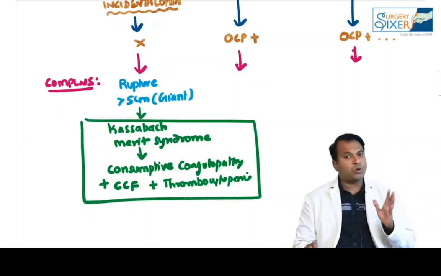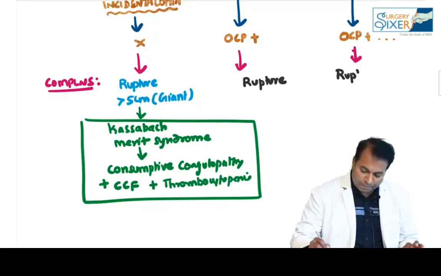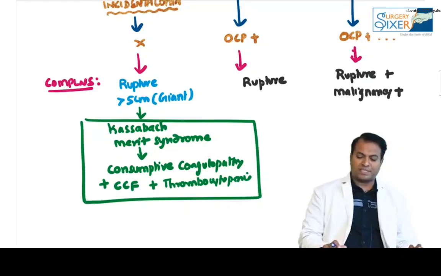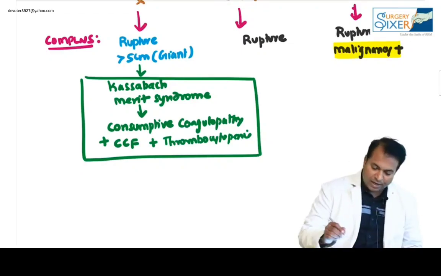Hemangioma can rupture, but there is no chance of malignancy. FNH can also rupture, but no chance of malignancy. But adenoma can rupture, and there is a chance of malignancy present. So adenoma is more dangerous because there is a high chance of rupture.